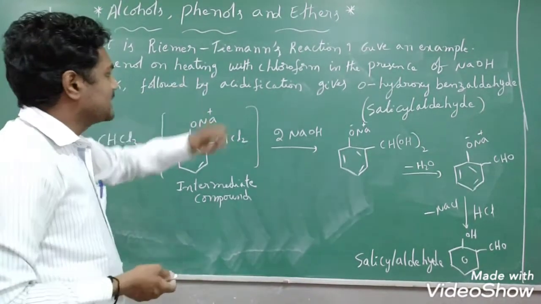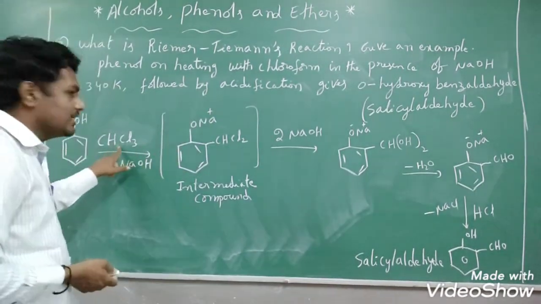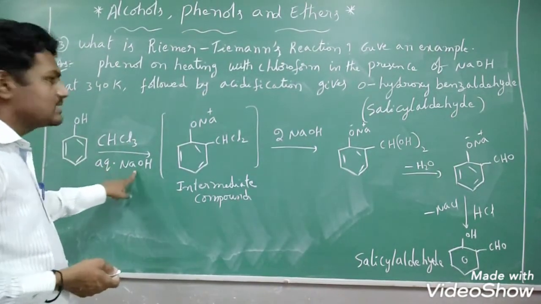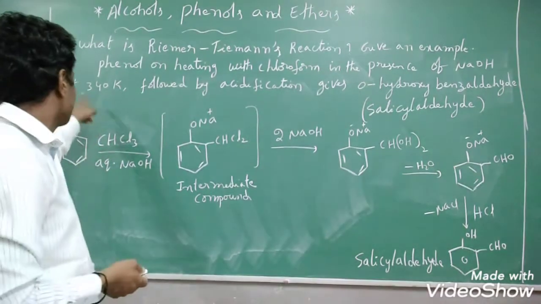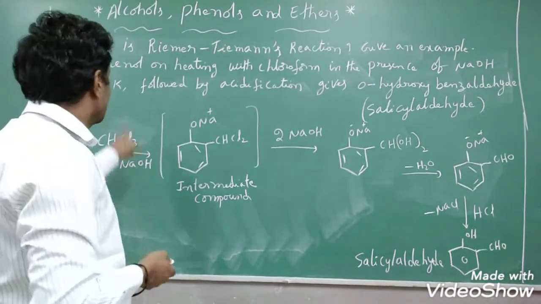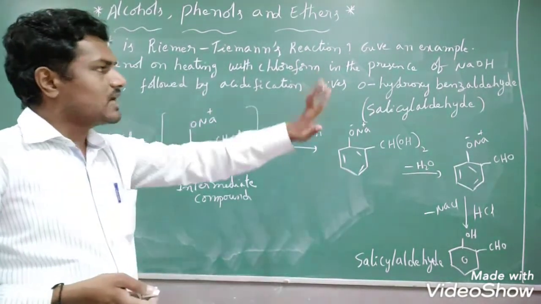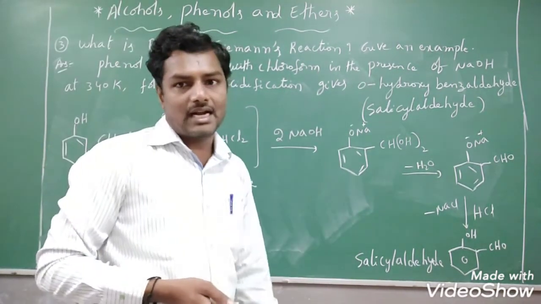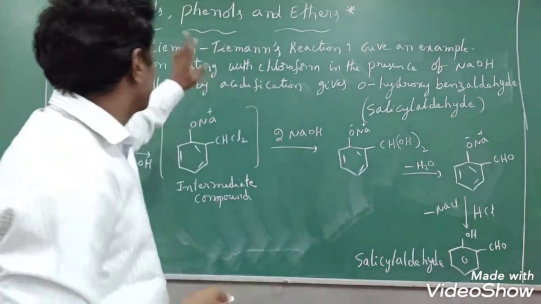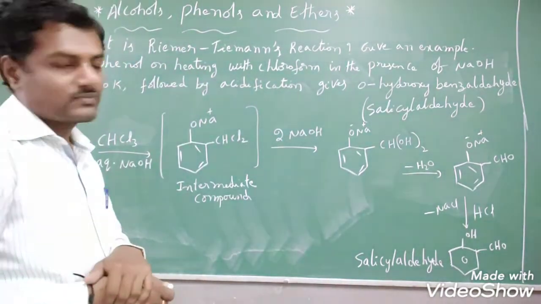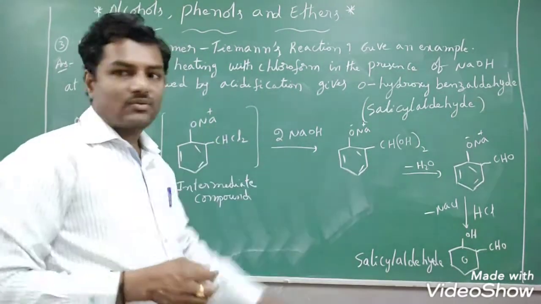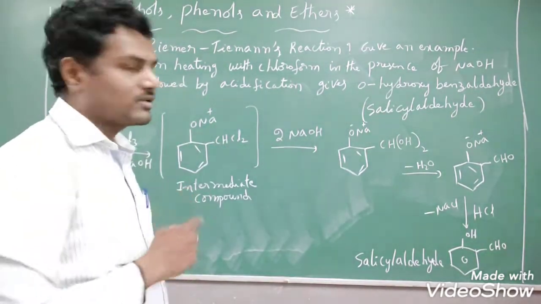First, phenol on heating with chloroform. Chloroform formula is CHCl3. In the presence of aqueous alkali, that is NaOH we have taken, right? At 340 Kelvin, followed by acidification, gives ortho-hydroxybenzaldehyde, which is also called salicylaldehyde. This reaction is known as the Reimer-Tiemann reaction. Writing the statement is 1 mark and writing the equation is 2 marks. Total 3 marks question this is.